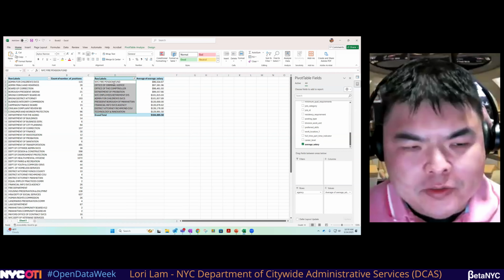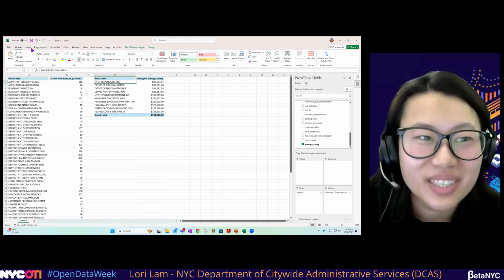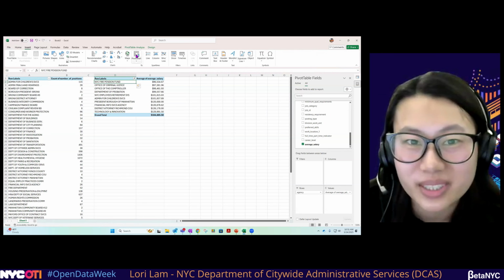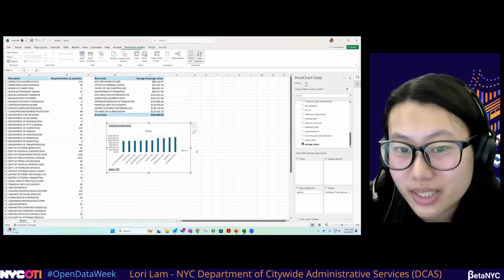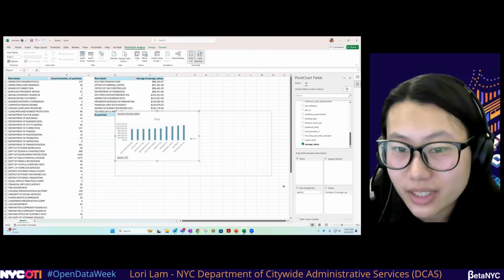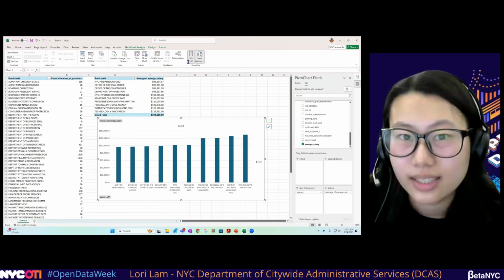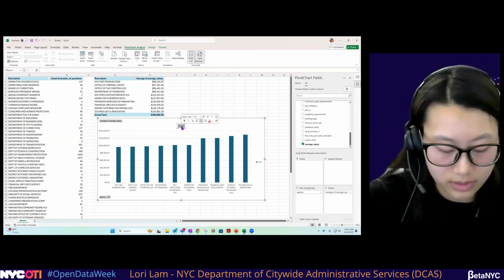So CCAS is not in this group. Clicking onto our pivot table, go to insert, and we can click pivot chart and click OK, and we see we have a column chart available. And best practice is to rename your title.